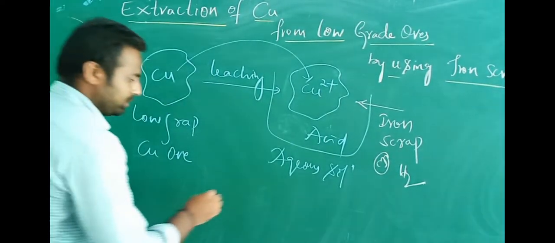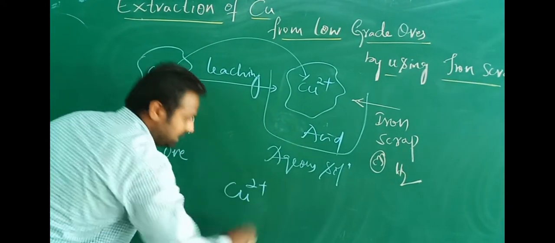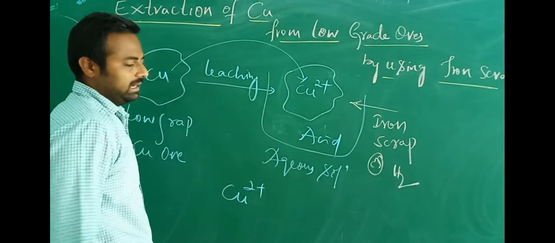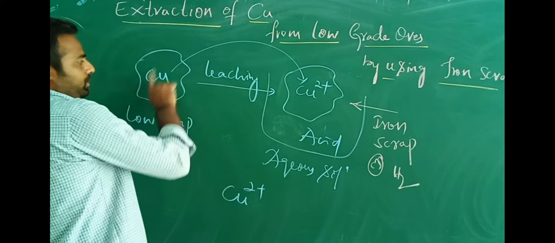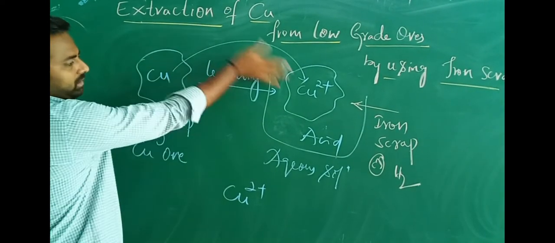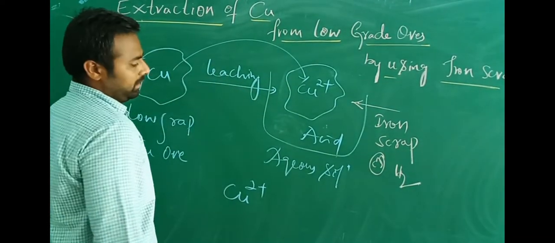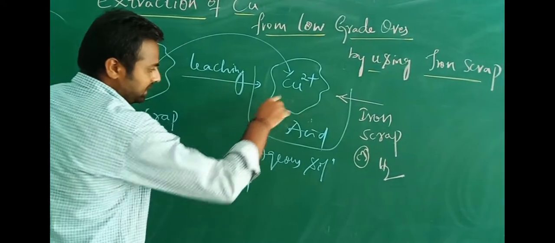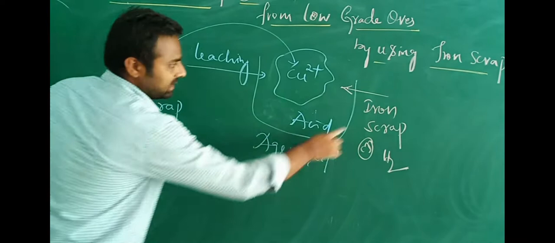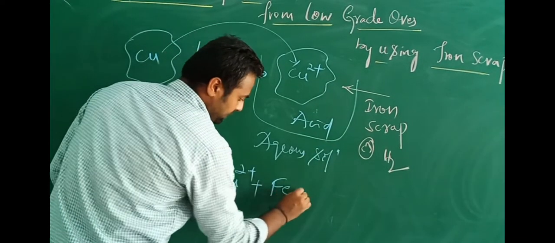So let's see the reactions. This is the copper 2+ ion present in this acidic or aqueous solution. There is a leaching process, which means that the low grade ore is dissolved in a particular suitable reagent to become leached. The copper 2+ ion present in this aqueous solution is treated with the iron scrap.